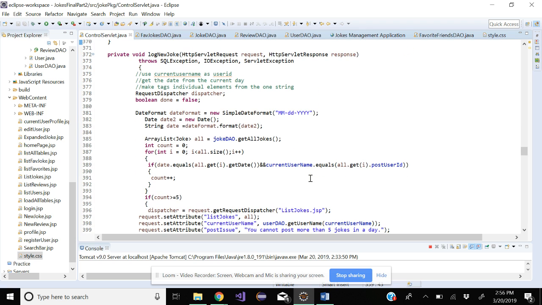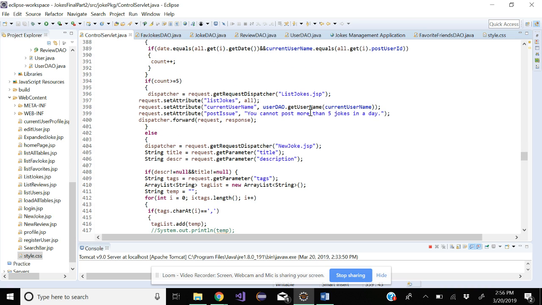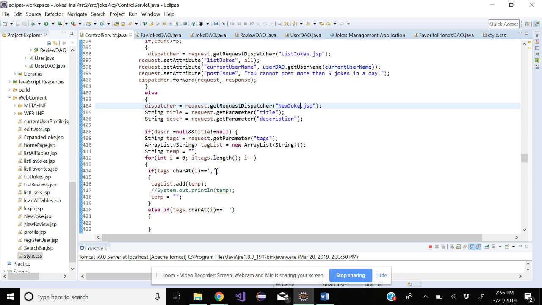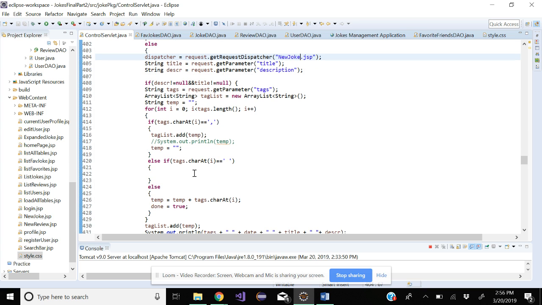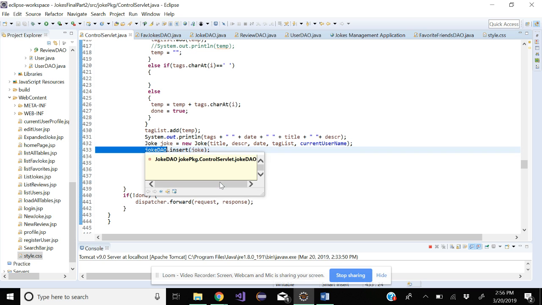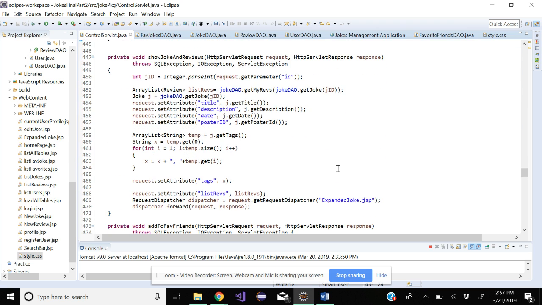And then log new joke, it does that same counting. So if you're trying to post a new joke, it timestamps it as today's date. It makes sure that you haven't posted 5 jokes in a day. If you have posted 5 jokes, then it'll stop you from posting again. Otherwise, it'll route to new joke. It will take all of the tags, parse the tags, and then insert the new joke into the table, and it will reroute back to the list of jokes, and then expand.